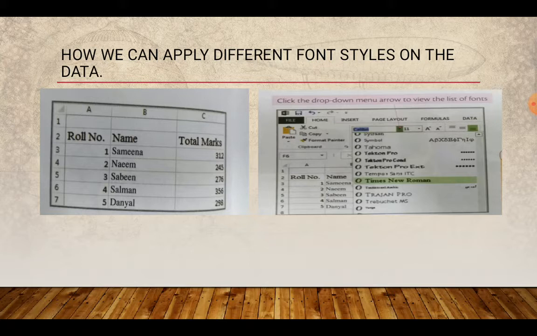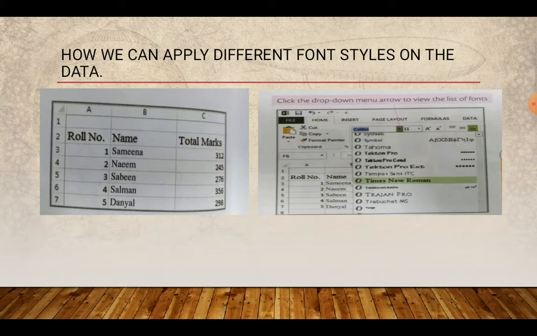If you want to change the font style of cell range A2 to C2, you will select the cells A2 to C2. Then, you will click on the drop-down menu, which is next to the font option. You will see the list of fonts available. When you hover over the list entries, you can see a preview of changes on your selected data range. When you click on any font style name, that font style will be applied on the selected data. That's how you can change the font style of any data in Microsoft Excel 2013.